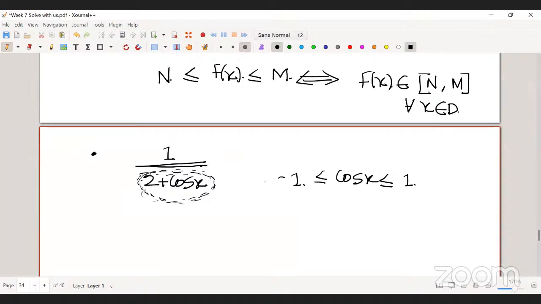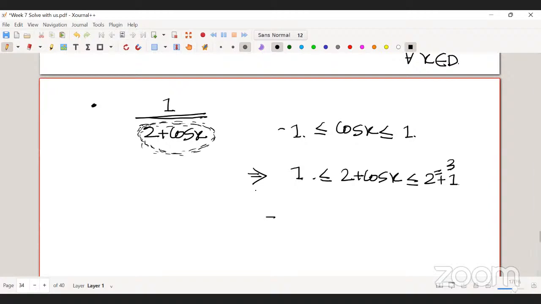Now you add 2 on both sides. So what you will get? 2 minus 1, which is less than 2 plus cos x, which is less than 2 plus 1. Correct? That is 3, and this is 1. Now if I take the reciprocal, I'll get 1 by 3 is less than 2 plus cos x, which is less than 1.